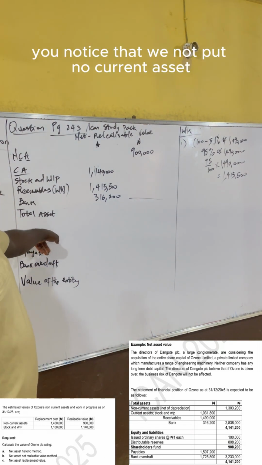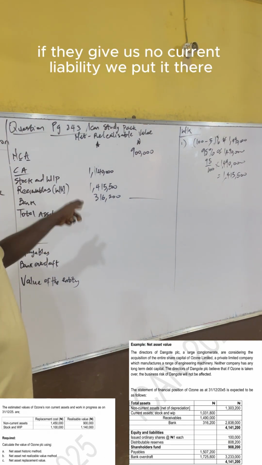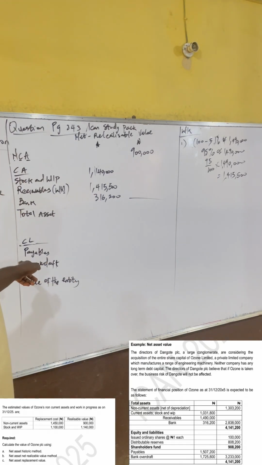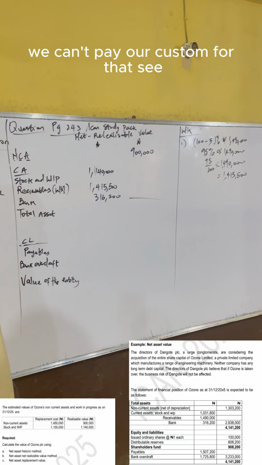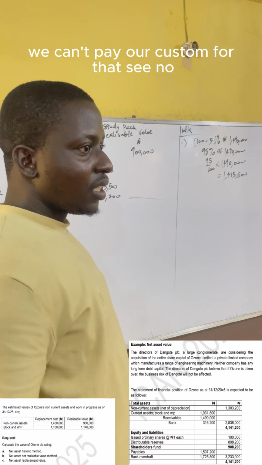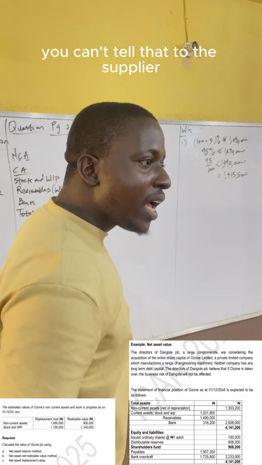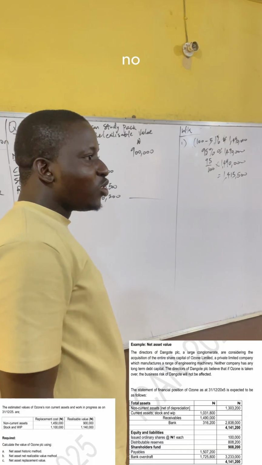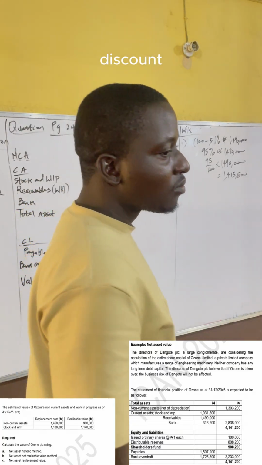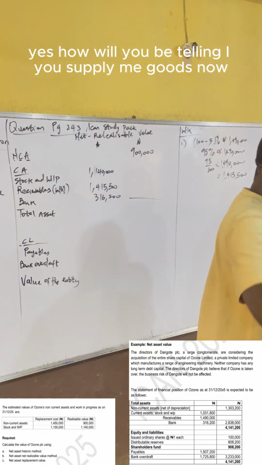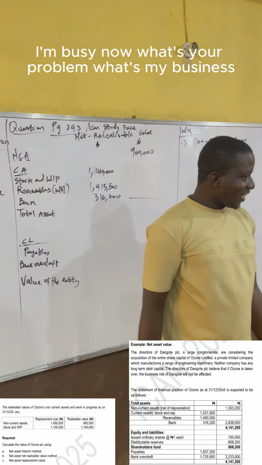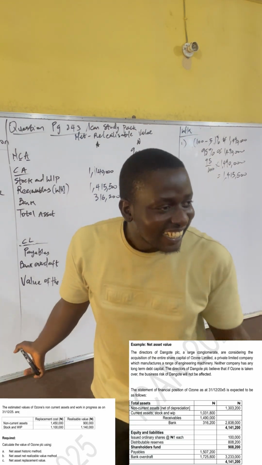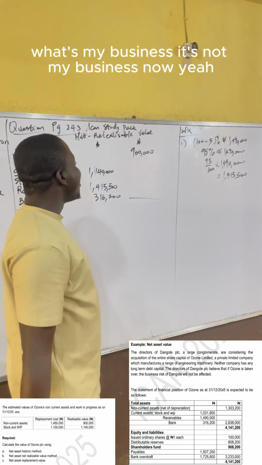You notice that we don't put non-current assets or non-current liability. If they give us non-current liability, we put it there. Since we can't pay for that one day, we can't also put that. No, you can't take that to the supplier. The only thing a supplier can do for you is give you a discount. How will you be telling the supplier you supply me goods now, you cannot receive all your money? What's my business? It's not my business now.